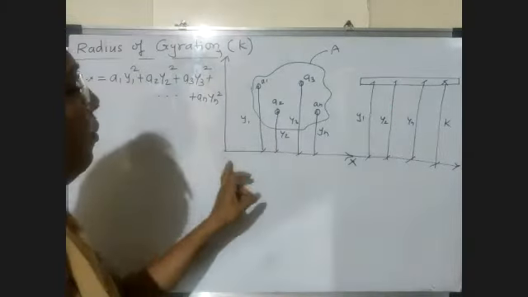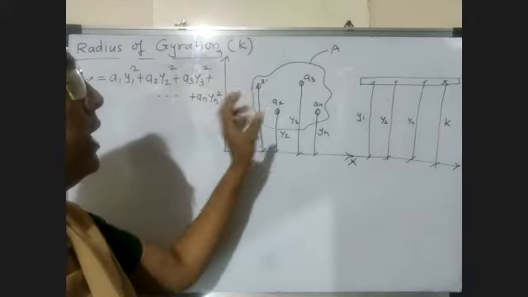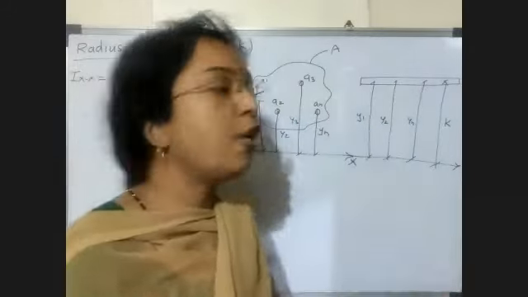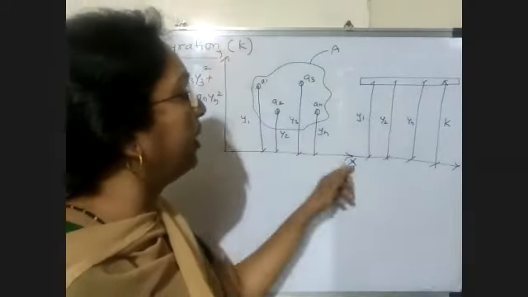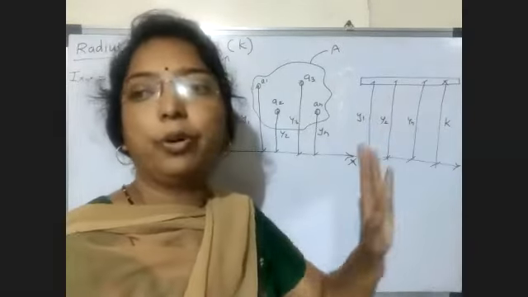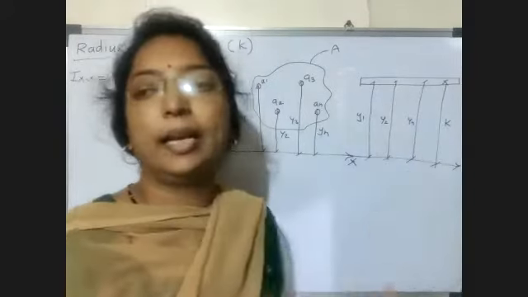What did we do? We found the moment of inertia about the x-axis. Now this irregular area, we concentrate in a narrow horizontal strip, so that all these distances from the centroid to the x-axis become the same, that is y1, y2, y3, y4, yn. All distances become the same, and that distance we consider as k.